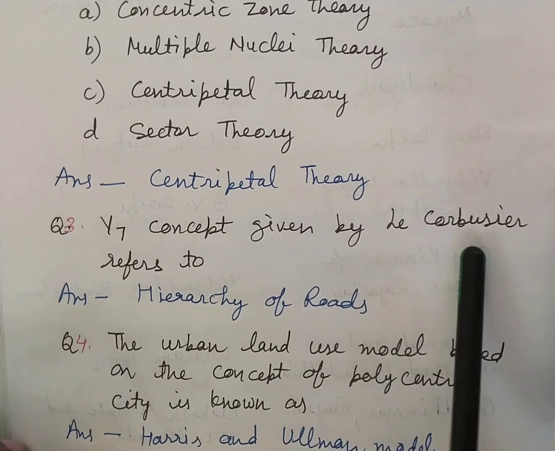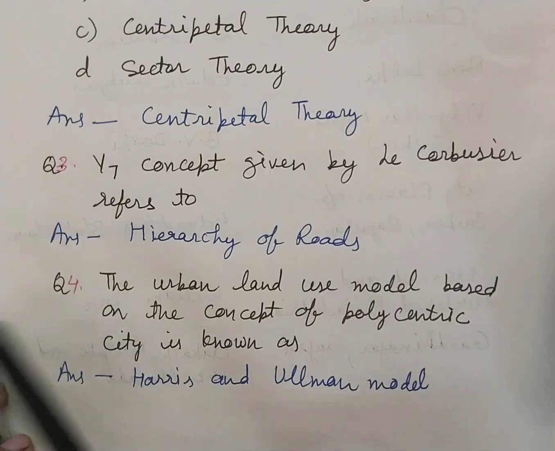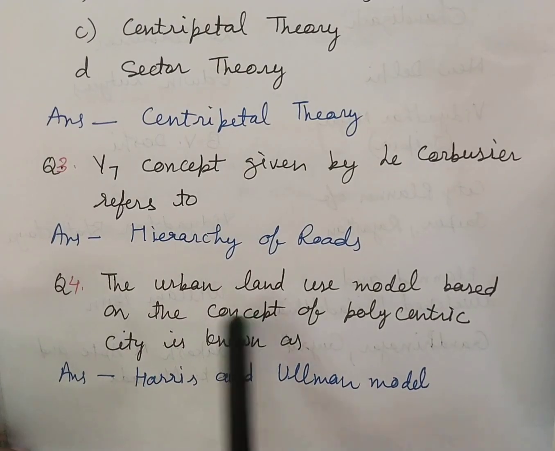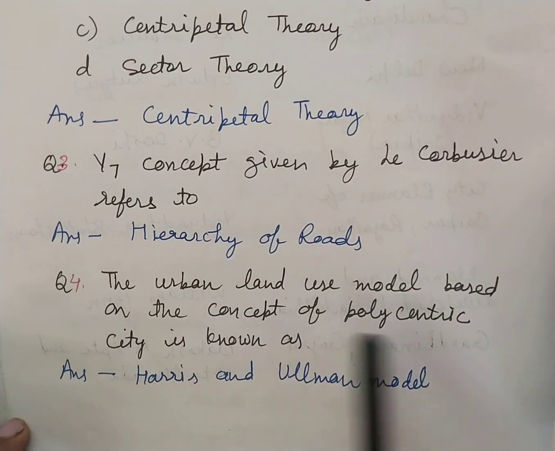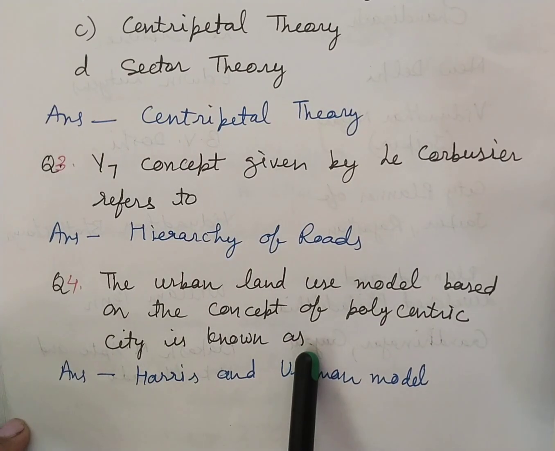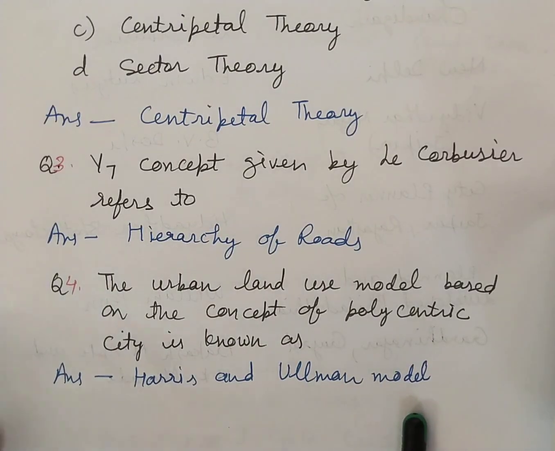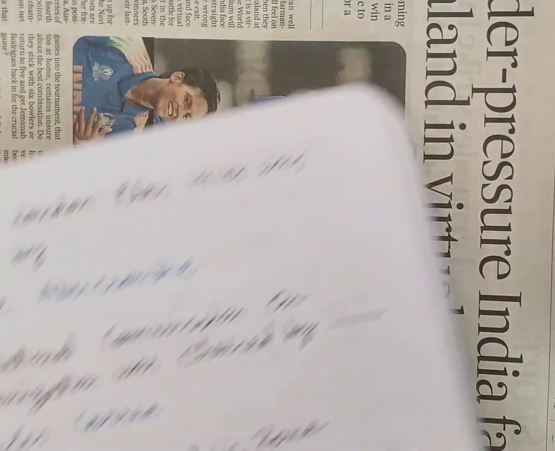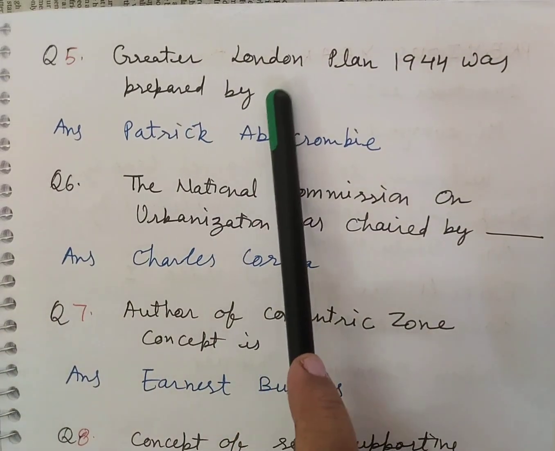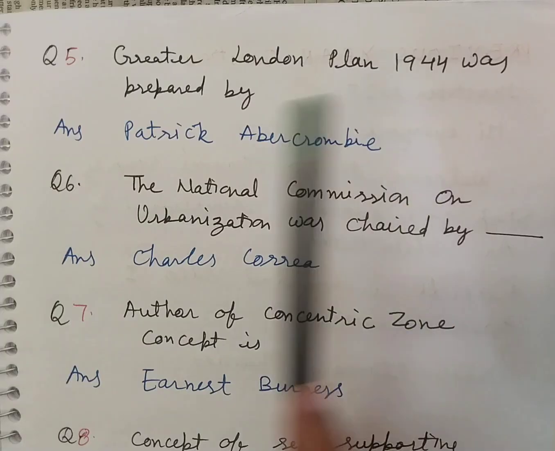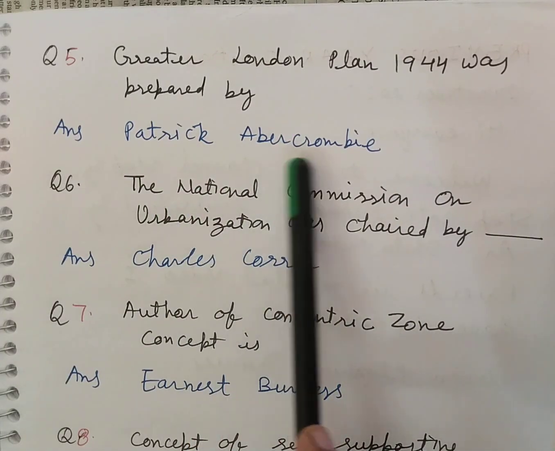V7 concept given by Le Corbusier refers to hierarchy of roads. The urban land use model based on the concept of polycentric city is known as the Harris and Ullman model. Next, Greater London Plan 1944 was prepared by Patrick Abercrombie.